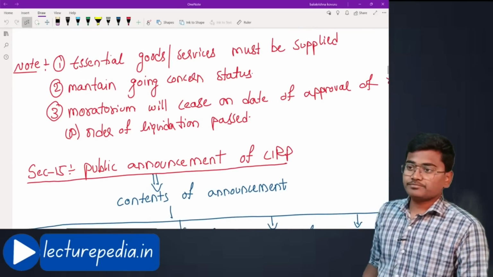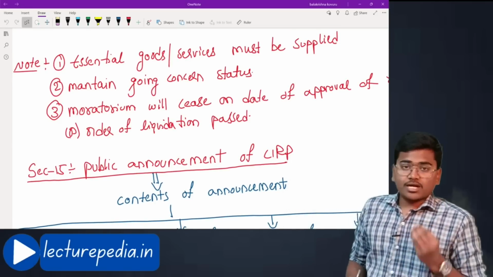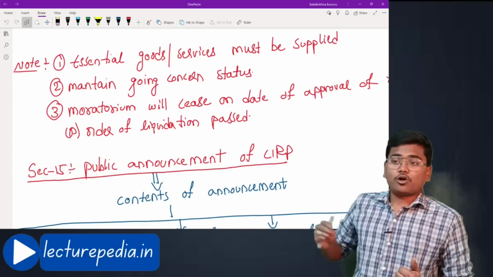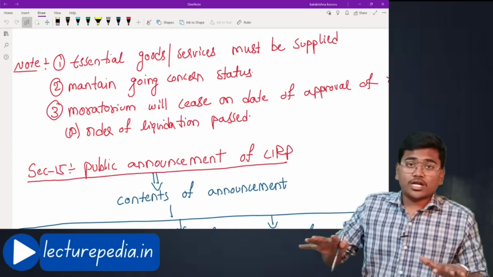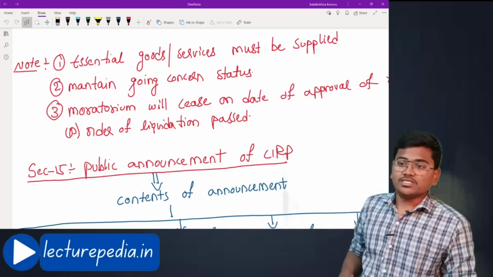Next, maintain going concern status. The corporate debtor should conduct its business on a going concern basis during this moratorium period. It should not stop doing the business. It should continue doing its business.